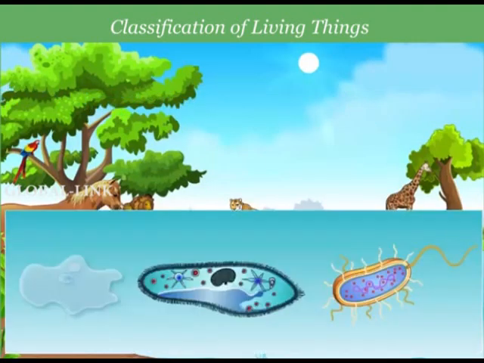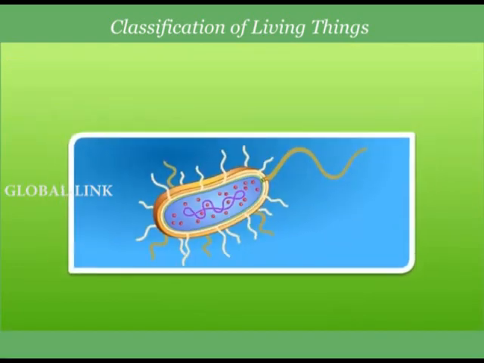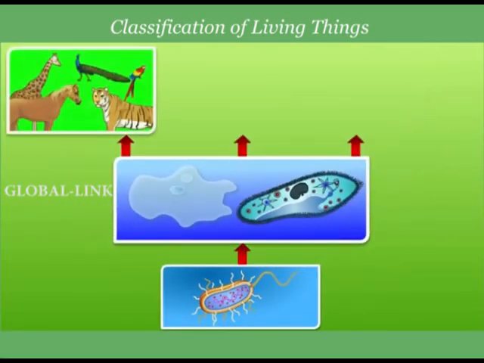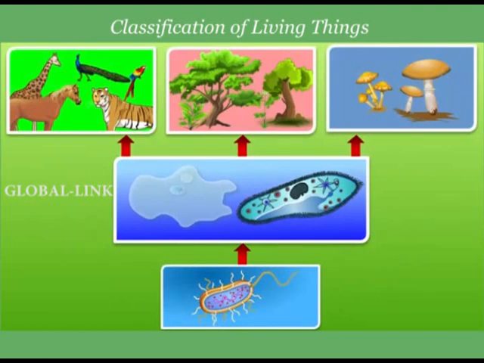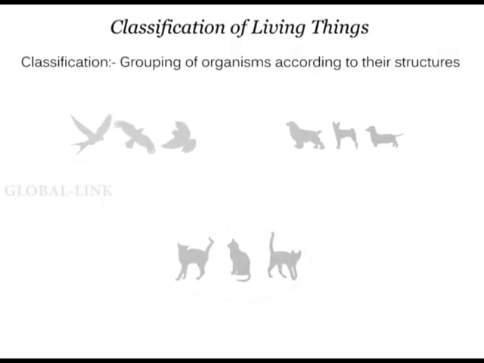Organisms differ in form, structure, and mode of living, so we need to group them together according to their similarities in order to study them. This will help us trace and understand their relationships and identify them. This is called classification. And so, classification is a field of biology that deals with the grouping of organisms according